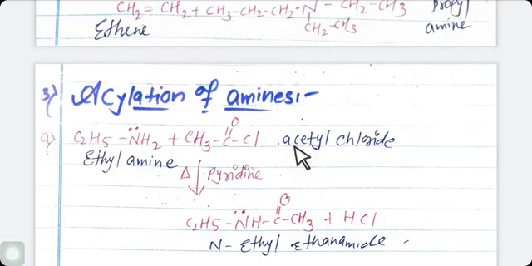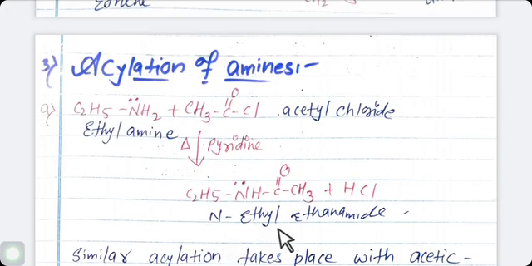Always remember, this acetyl chloride is also known as ethanoyl chloride. Simple reaction proceeds here. One hydrogen is removed from the amine and reacts with Cl, it forms HCl. And what is remaining here? C2H5 NH C double bond O CH3, and it is nothing but an amide group. And the name of this amide is N-ethyl ethanamide. Capital N-ethyl ethanamide.